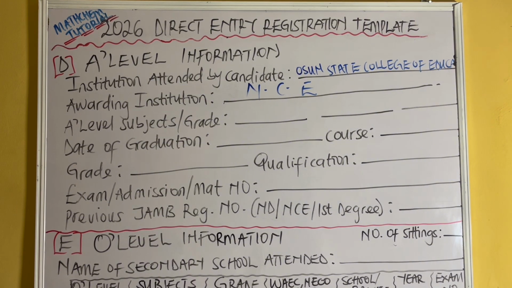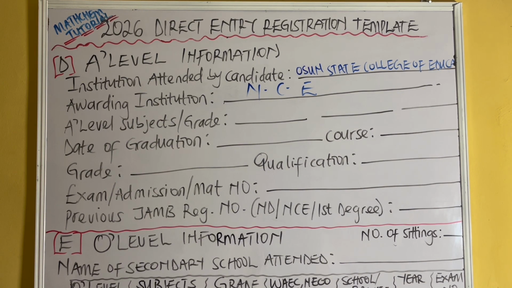So for the A-level subject and grade, this is only for those who did JUPEB, IJMB, NABTEB, and Cambridge. If you are writing JUPEB, you have to do 3 subjects, the same thing as IJMB. For science students, they usually do physics, chemistry, biology. So you write the physics there, as well as the grade.